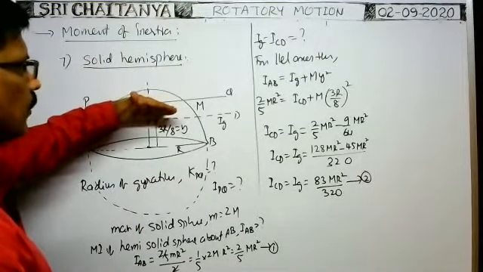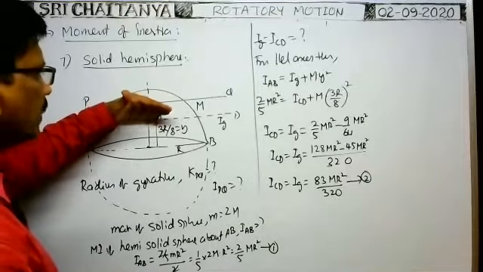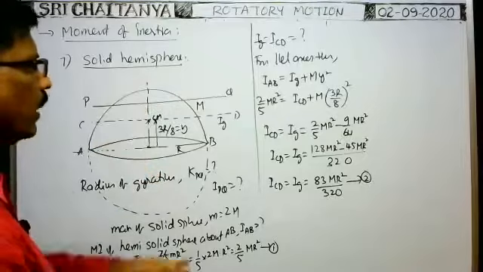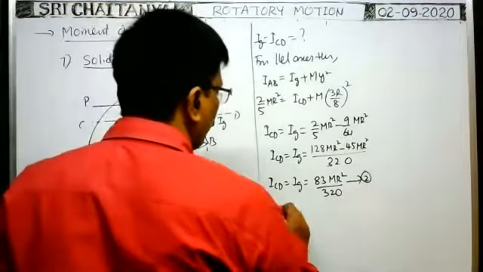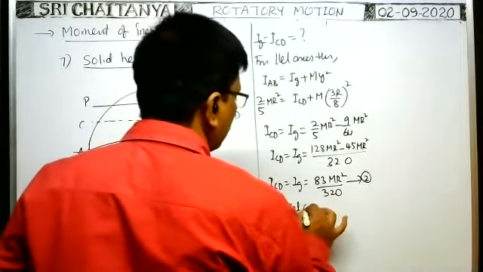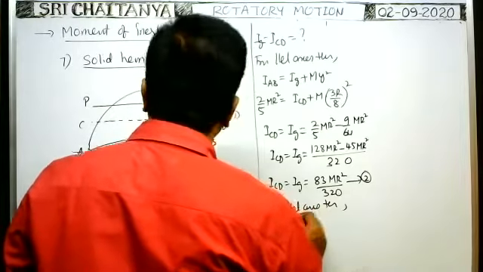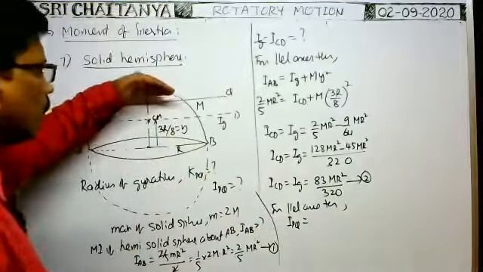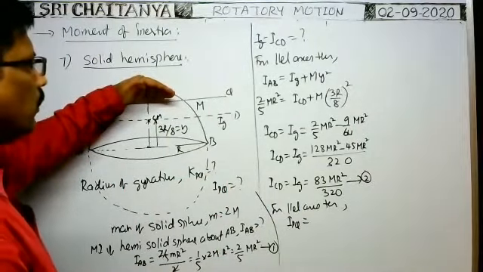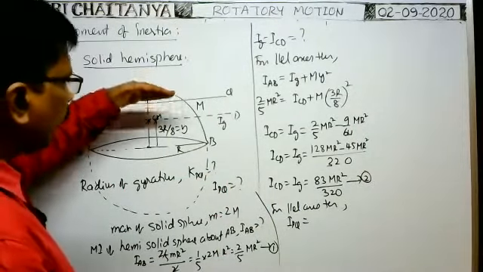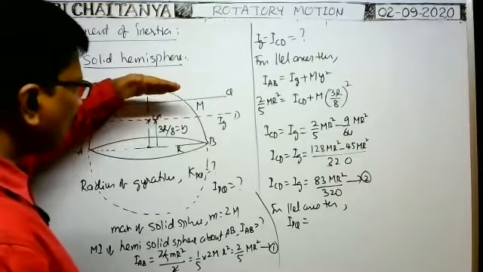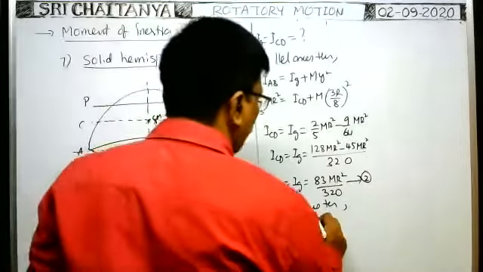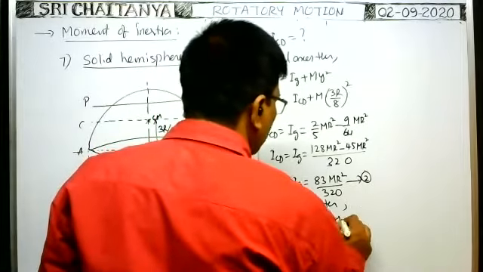When you know the moment of inertia about this axis, then again you apply the parallel axis theorem for this axis. Again from the parallel axis theorem, IPQ, that means the moment of inertia about the given axis, is equal to the moment of inertia of the same body about an axis parallel to the given axis passing through center of mass, that is ICD, IG is equal to ICD, plus m into small r square.